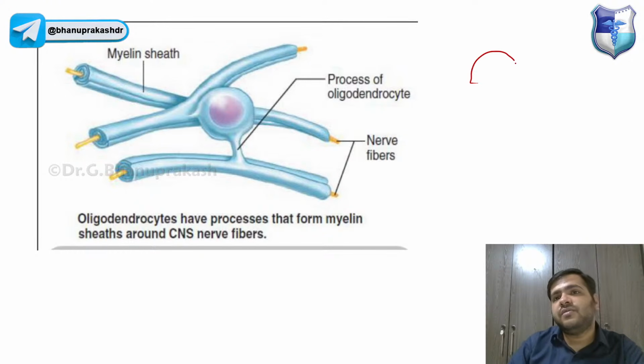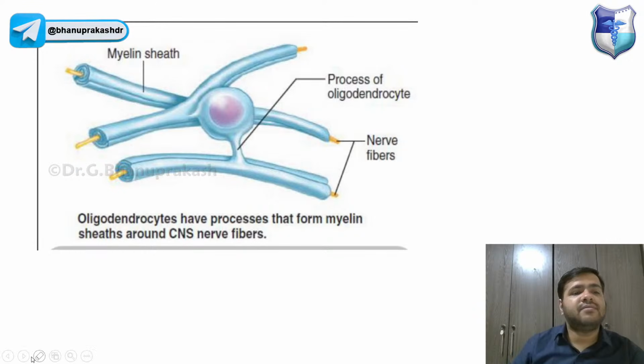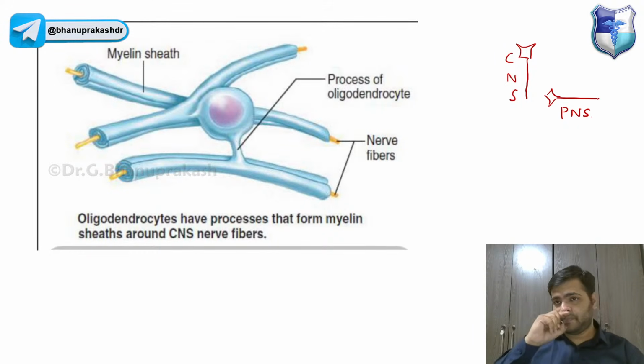Now, guys, you already know we have the central nervous system and the peripheral nervous system. Central nervous system means the brain and the spinal cord. They are composed of neurons, and in the peripheral nervous system, the nerves also contain these neurons.